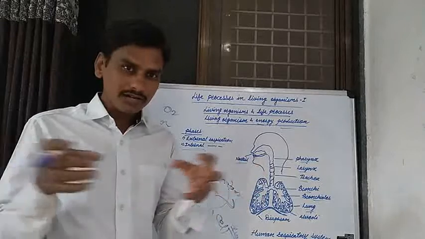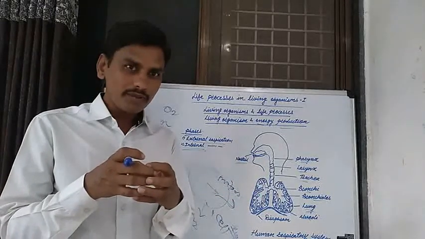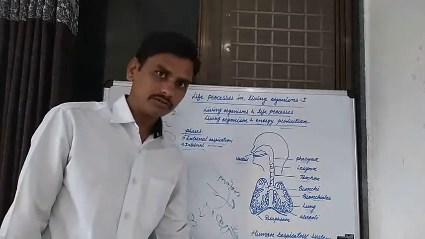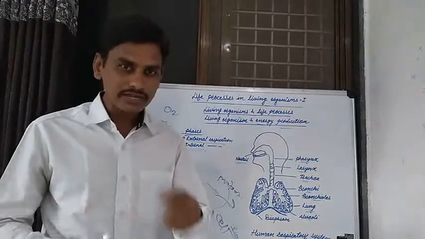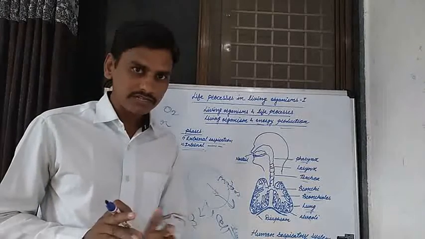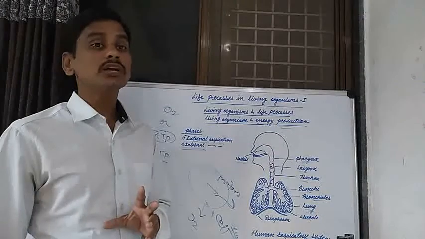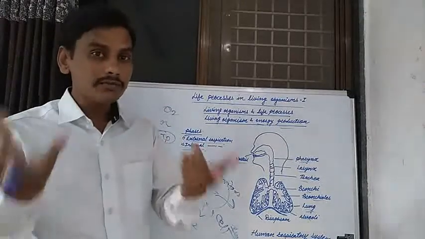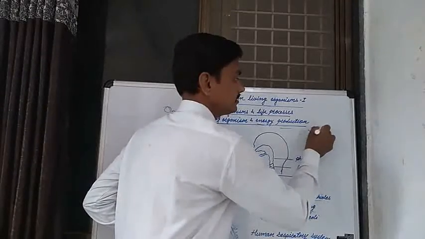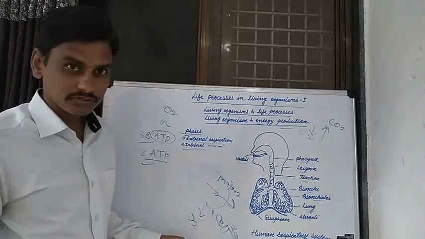When these organs collect together in the human body to form one organic system, that is known as the respiratory system. And how is the respiration process carried out by the human respiratory system? We know that in respiration, there is taking in of oxygen and releasing of carbon dioxide. That process is known as the respiration process.